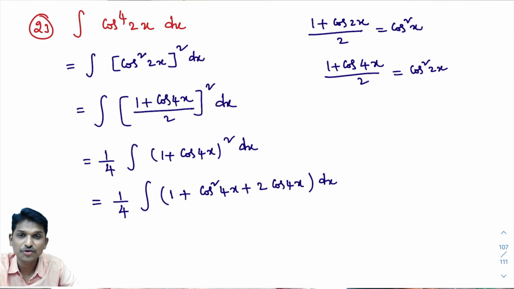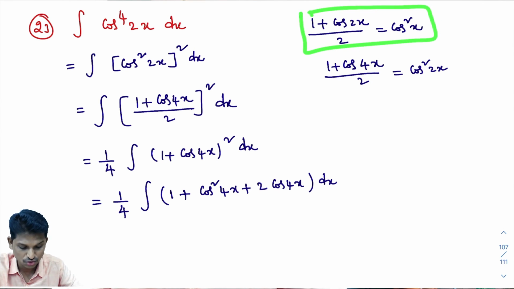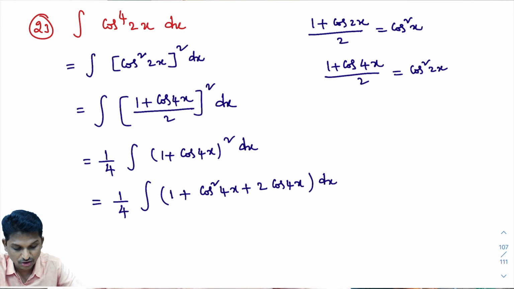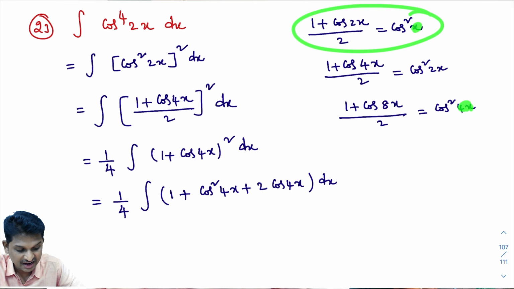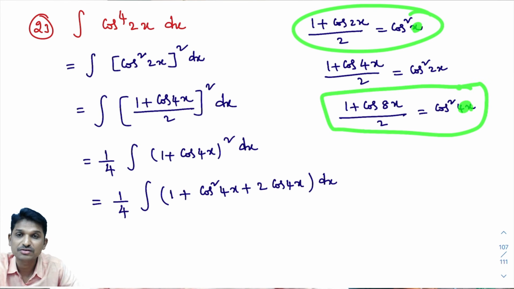So 1 plus cos of 2 times 4x, that is 8x, divided by 2, equals cos square 4x.